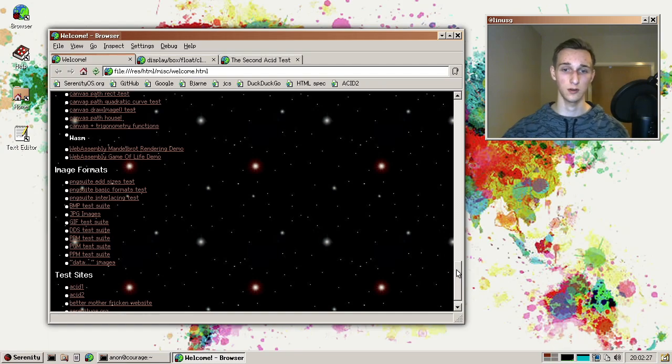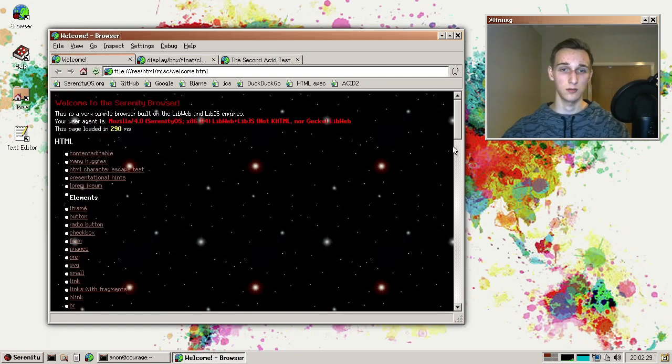So first of all, Luke did a bit of work on the DOM support. So we now have a couple more insertion methods. So for example, you can insert elements before a certain DOM node or after a certain DOM node and get the parent and stuff like that. So that's quite useful.